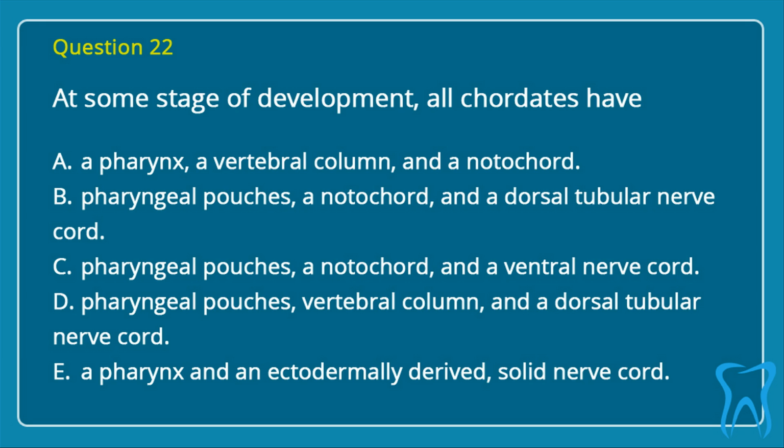Question 22. At some stage of development, all chordates have a pharynx, a vertebral column, and a notochord. B. Pharyngeal pouches, a notochord, and a dorsal tubular nerve cord. C. Pharyngeal pouches, a notochord, and a ventral nerve cord. D. Pharyngeal pouches, vertebral column, and a dorsal tubular nerve cord. E. A pharynx and an ectodermally derived, solid nerve cord. Correct answer is B. Pharyngeal pouches, a notochord, and a dorsal tubular nerve cord.